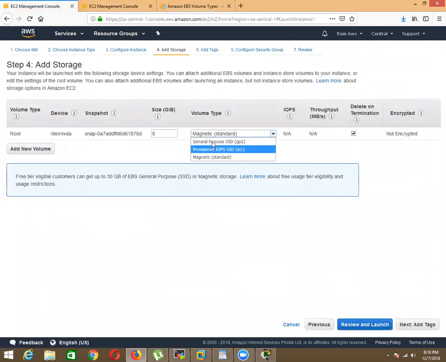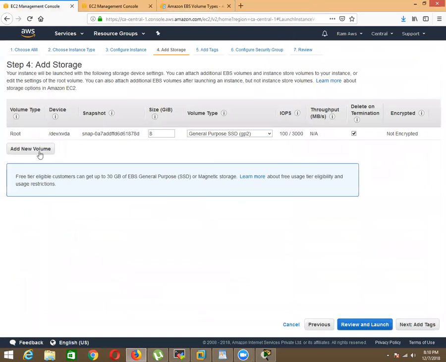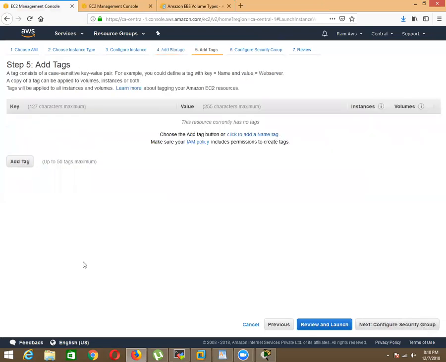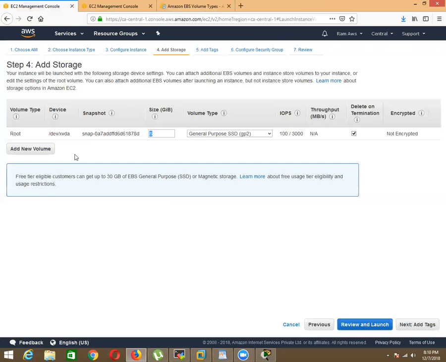So here I'm going to select general purpose. Later, I can have more volumes. And if you are a free tier user, you are eligible for only 30 GB of free usage. If you are going to cross 30 GB, you are going to be charged. So that's why they have given this. So next, I think you understood these storages.